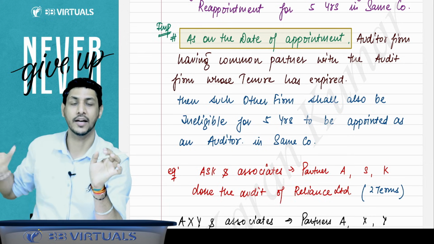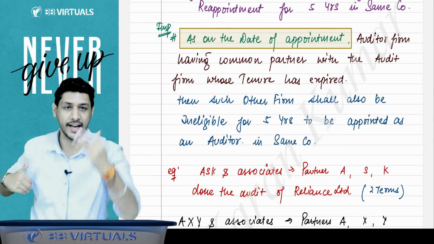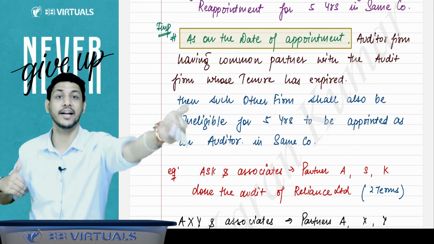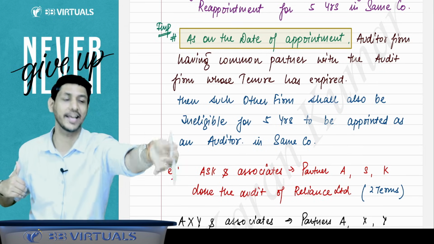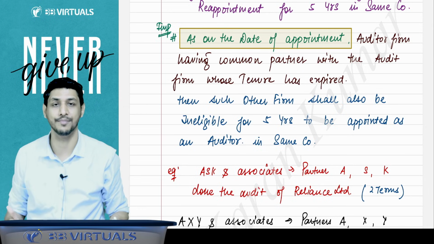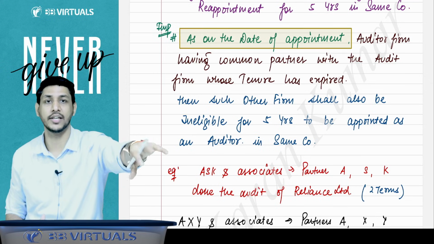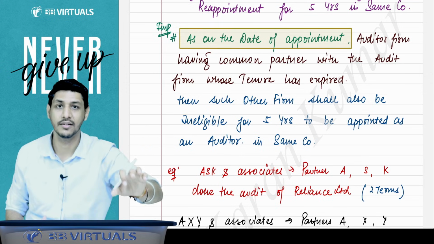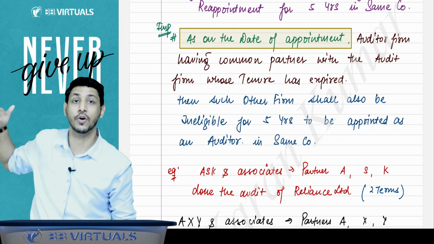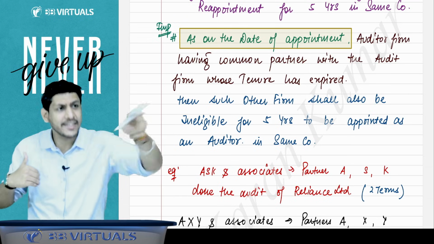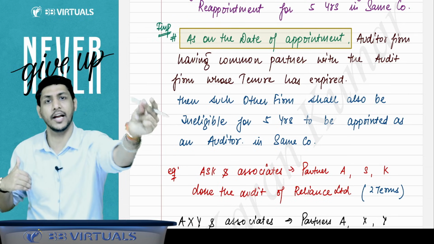Suppose there are 5 partners A, B, C, D, E, and as on the date of appointment they have common partners A and B in KK and Associates. So KK and Associates cannot be the auditor of this company. Sir, for example, suppose KK and Associates only has partners X and Y, and in Deloitte the partners were A, B, C, D, E. Then KK and Associates can be appointed.